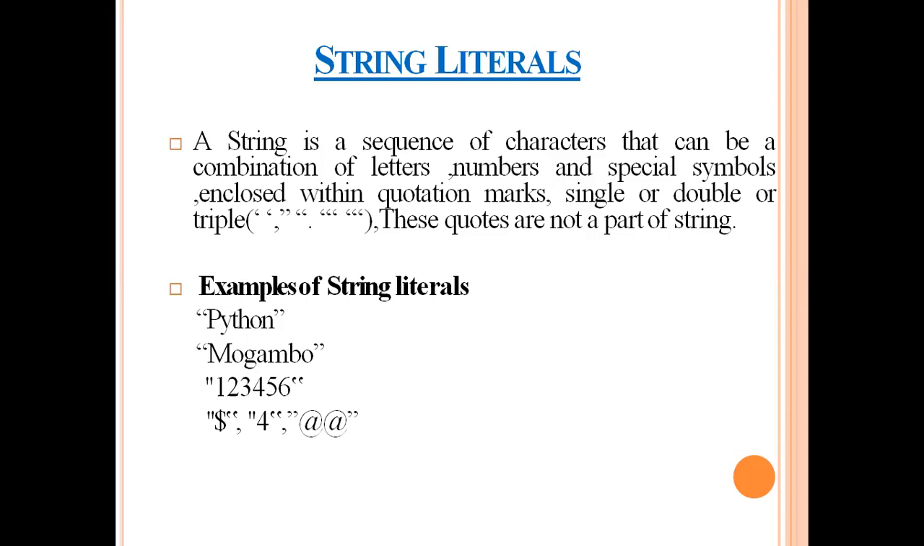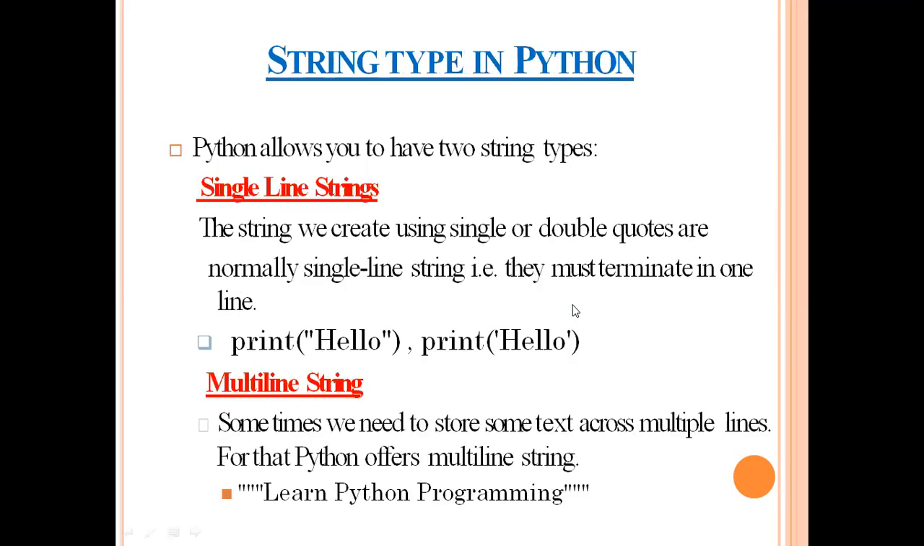So a string literal may be anything. It may be a letter, a number, a digit, or a special symbol, but it is always enclosed either in single quotes, double quotes, or triple quotes. Python has two types of strings: one is called a single-line string, and another is called a multi-line string.